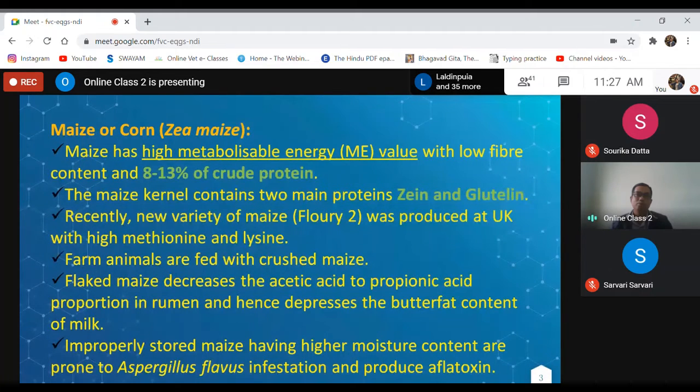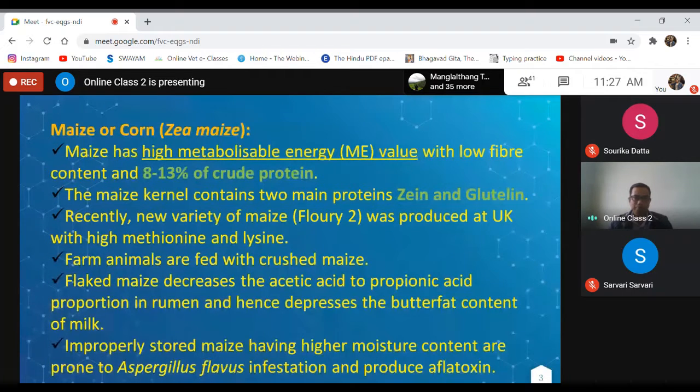Farm animals are generally fed crushed maize, because as such we cannot feed it to the animal, and depending on the physiological stage, we have to reduce the size of the maize. Flat maize decreases the acetic acid to propionic acid proportion in the rumen, and hence decreases the butterfat content of milk.